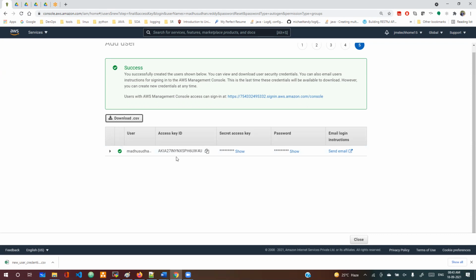Never ever share these keys. Now, we can create one more key also. Not more than two keys are allowed. One we can enable and one we can disable. That can be done by the admin.